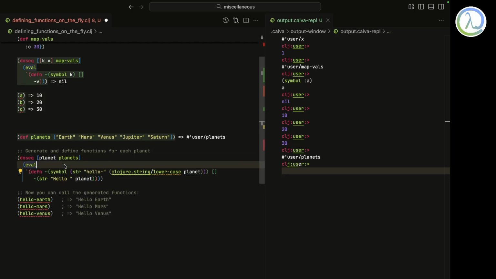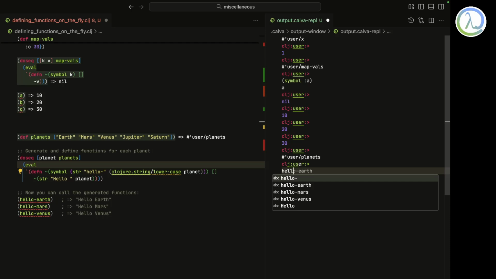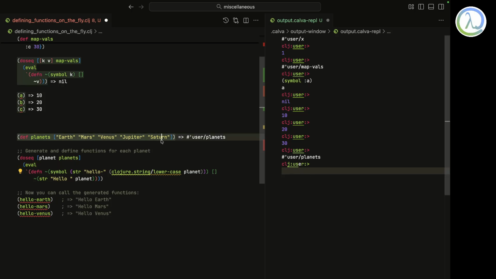And look, using eval, what I'm doing is creating a function called hello-planet. So the function name will be like hello-earth, if the planet name's Earth. Of course, I'm doing a lowercase over here, and I'm appending hello- over here. And for it, I'm using the str function, and it gets converted into a symbol.